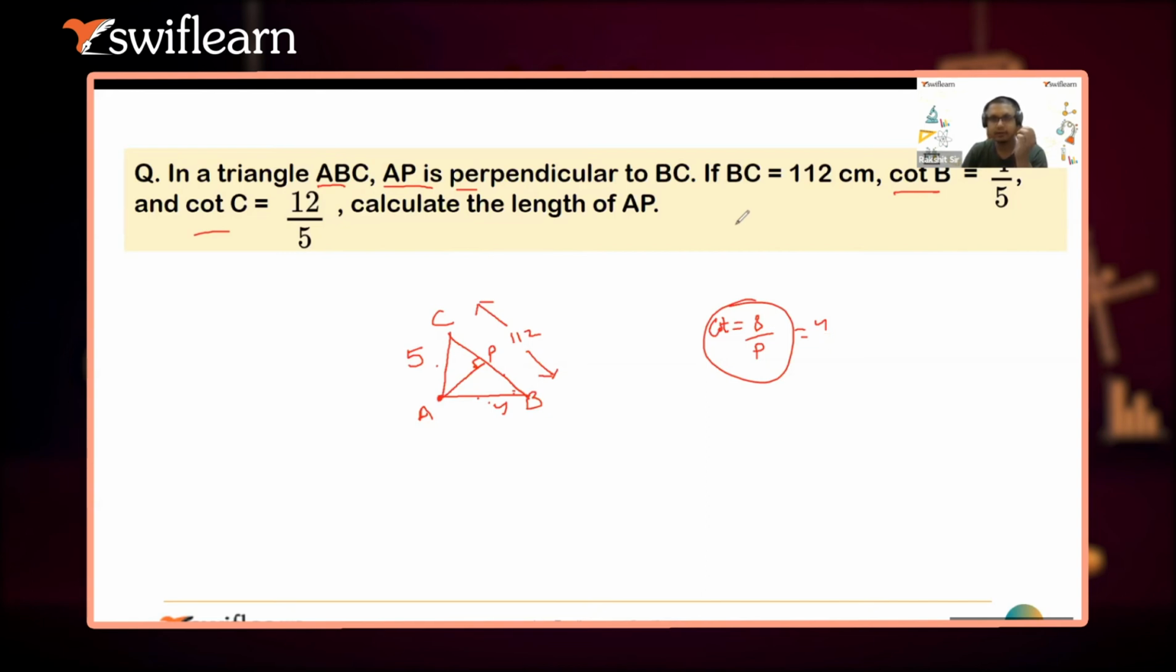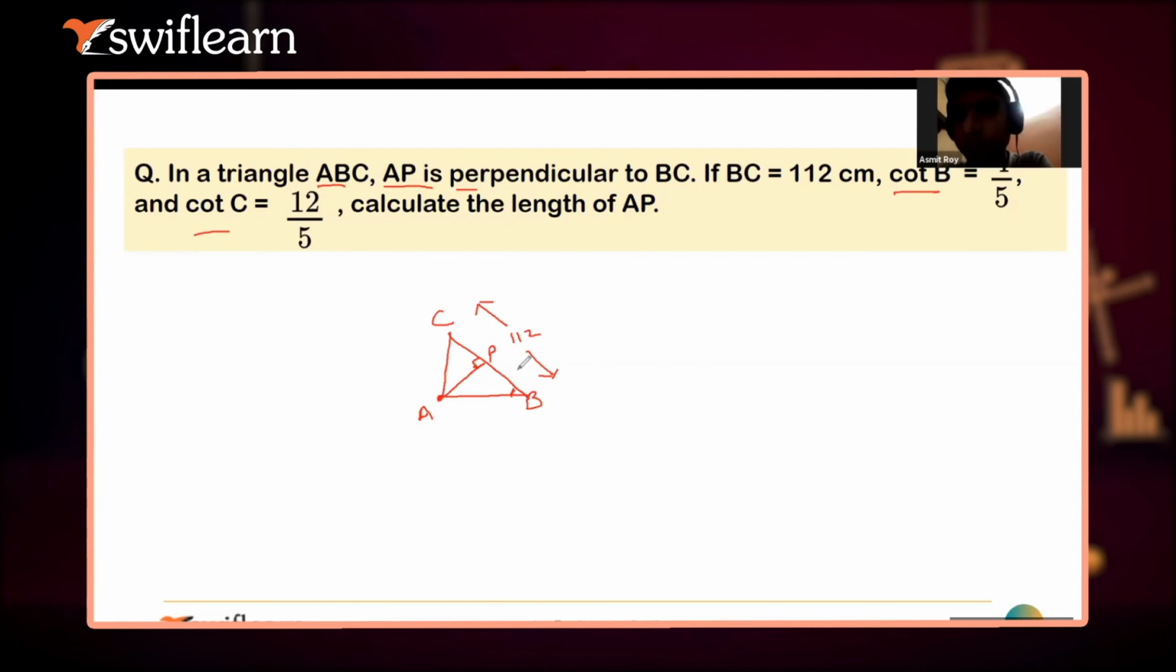So क्या करने का है, देखो इसमें बनने वाला है हमारे पास. If you see this carefully, what I will get, BC तो पूरा 112 आ गया, cot B क्या है, 4/5 है. So this is the cot B. AP is perpendicular to BC, and cot B is 4/5. Cot B is base by perpendicular. So AP will be perpendicular, PB will be base. PB will be base, and AP will be 5. Is it okay? ठीक है.